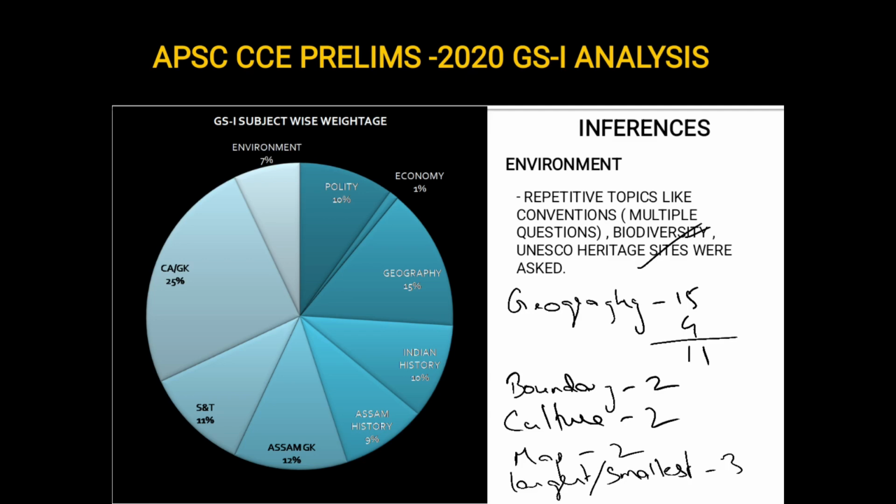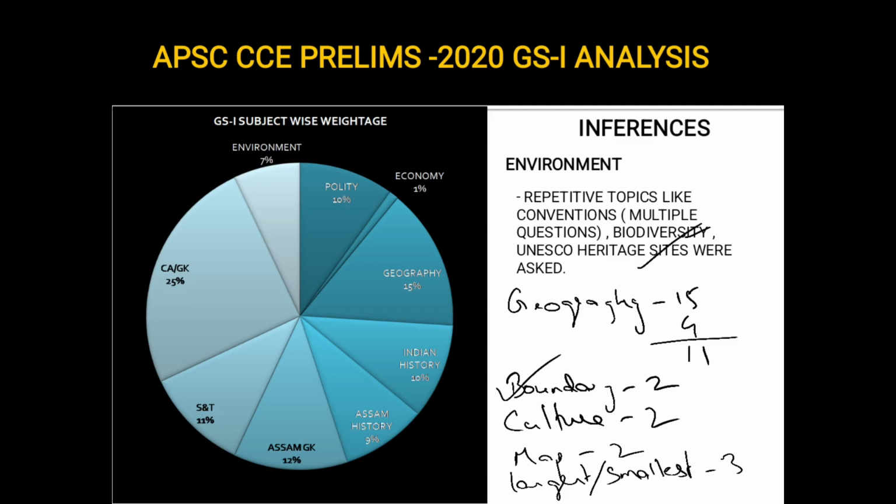questions will be asked regarding boundaries. In one of our videos we have discussed with whom India shares international boundaries, which is the largest boundary, which is the smallest. This kind of questions are usually asked. Which states Assam shares its boundary with, right?